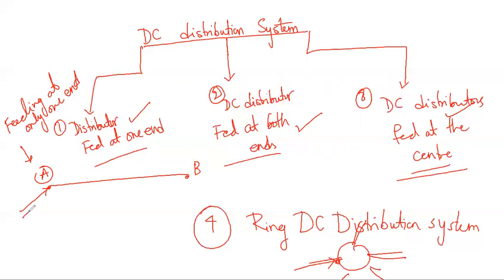Let me take the current flowing in the distributor as I. Now let me take one more point as C.